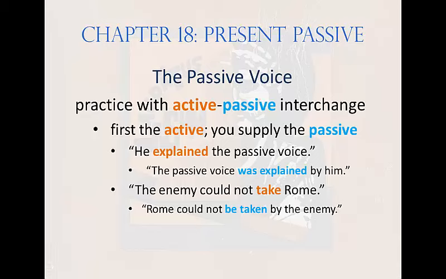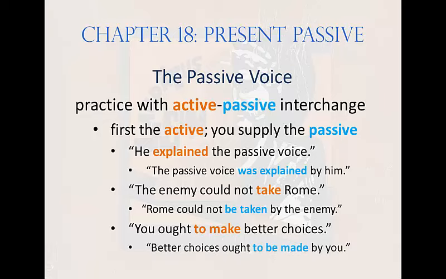Let's try another. You ought to make better choices. Can you do it on your own? What's the direct object? Add be to the verb. Make the subject the agent. That's right. Better choices ought to be made by you.